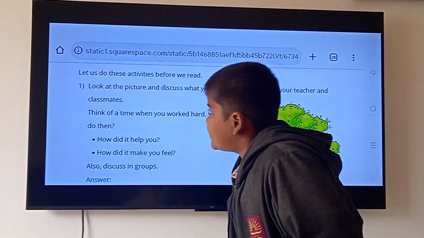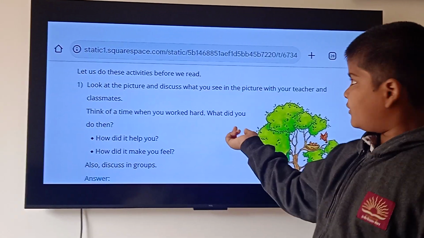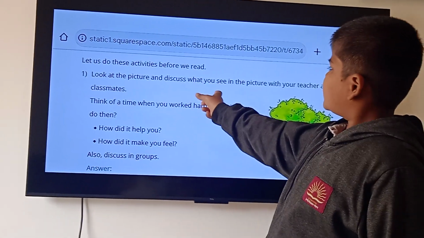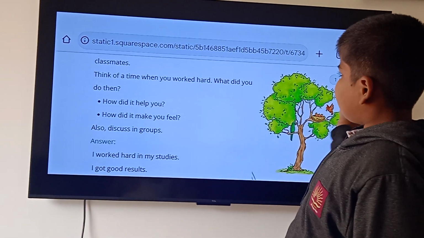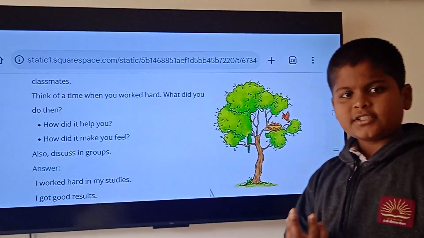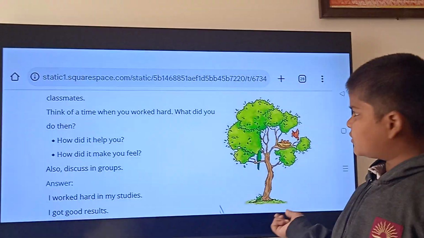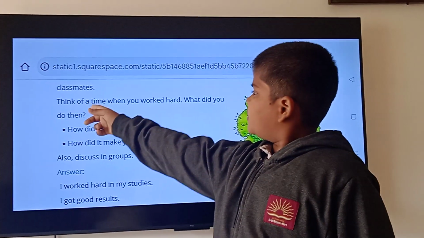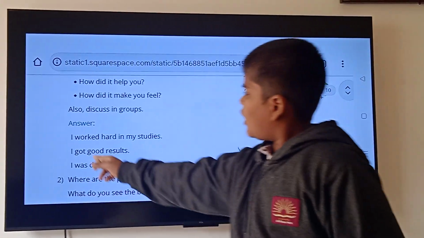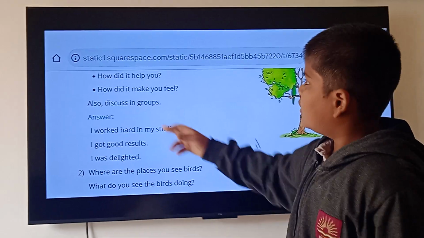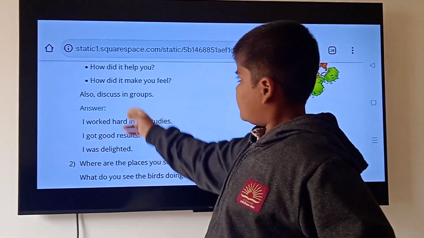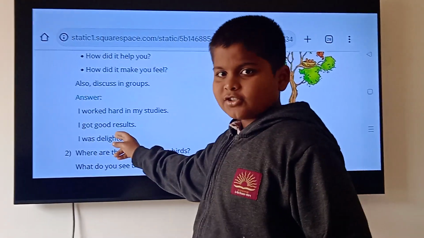First, let us do these activities before we read the poem. Look at the picture and discuss what you see in the picture with your teacher and classmates. You can discuss that with your teacher and classmates. The next question: think of a time when you worked hard. What did you do then? I worked hard in my studies. How did it help you? I got good results. How did it make you feel? I was delighted.